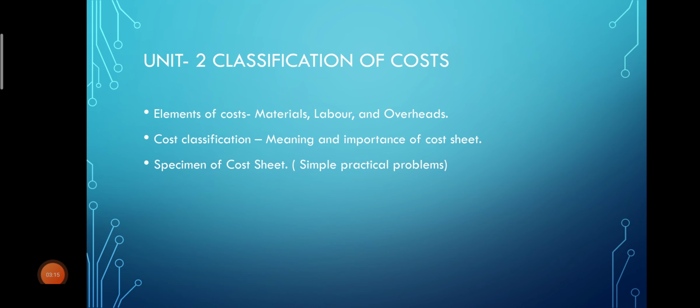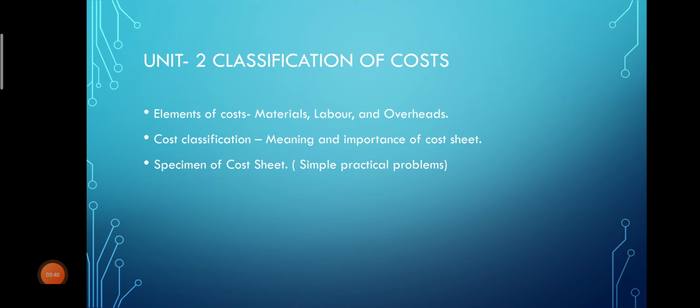Next is unit 2, that is classification of cost. In this you will be studying elements of cost, materials, labor and overheads. Then cost classification, meaning and importance of cost sheet, specimen of cost sheet, then simple practical problems.